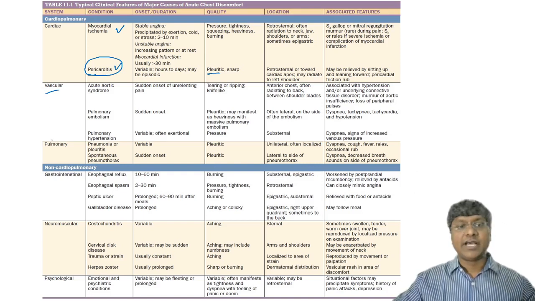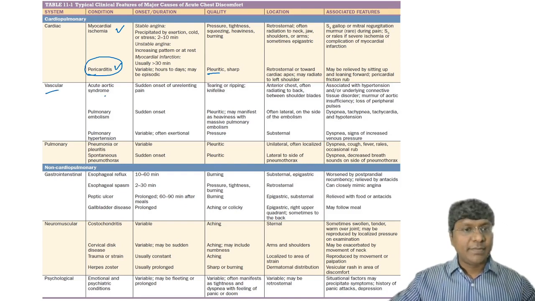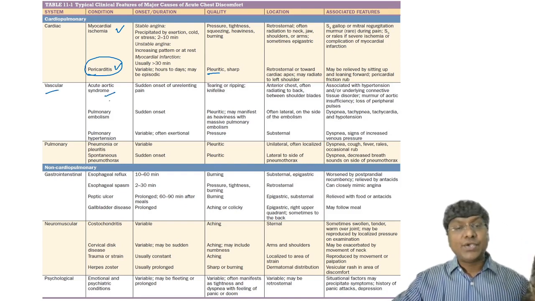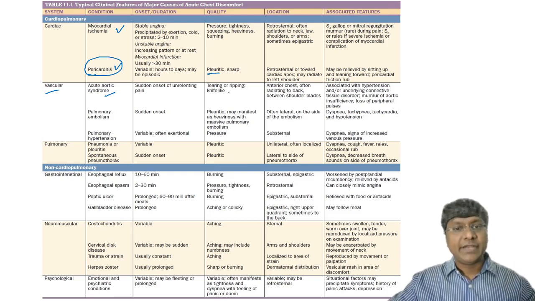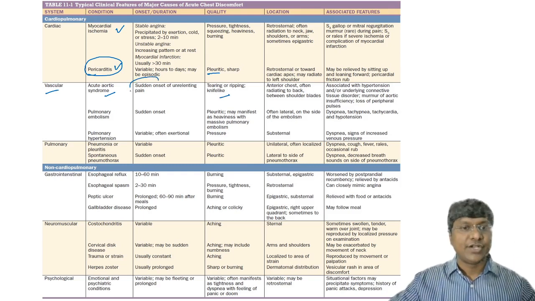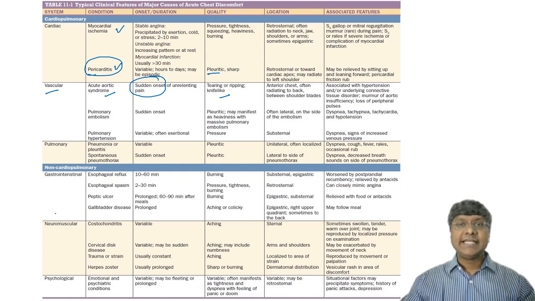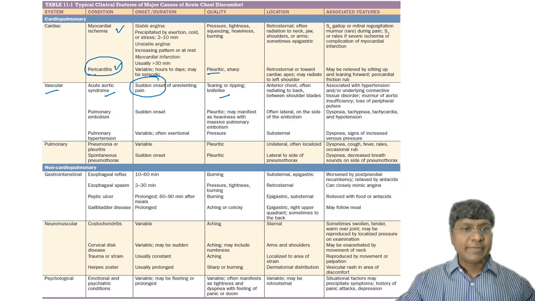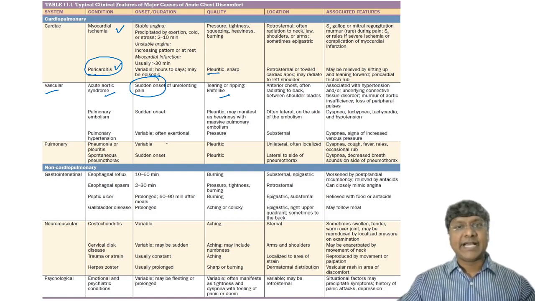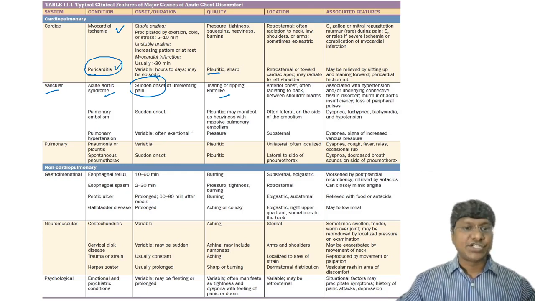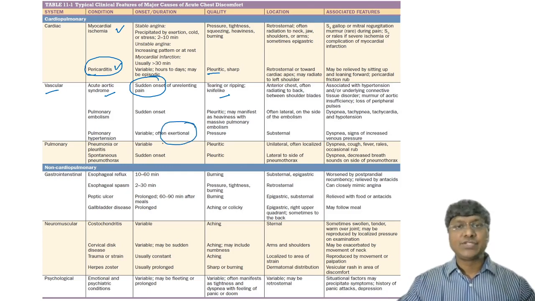Whereas vascular pain could be because of acute aortic syndrome. Acute aortic syndrome is the one where the individual will have tearing pain which is sudden in onset, and that will progress from the anterior part of the chest to the blades in between the scapula. Pulmonary embolism I have discussed, and in pulmonary hypertension there will be exertional pain; the pain will increase on exertion. And for pulmonary origin, pneumonia and pleuritis, I have already discussed the character of the pain.